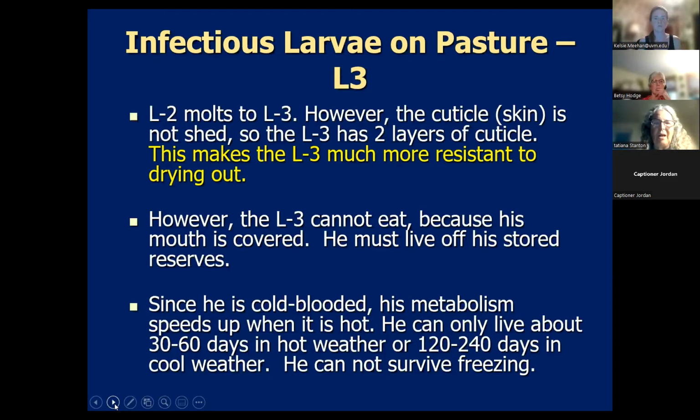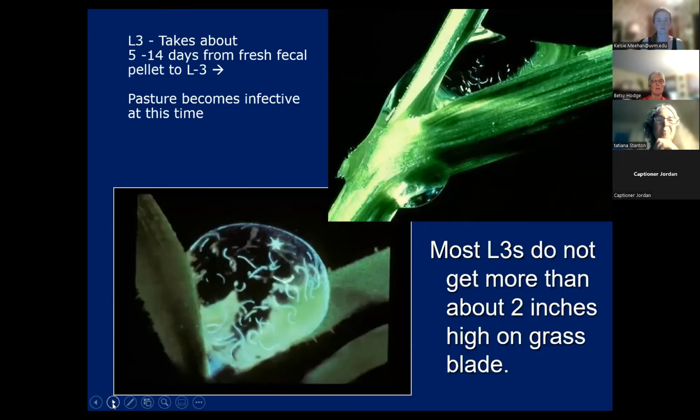Worms aren't cold-blooded, so their metabolism speeds up when it's hot. Therefore, the barber pole worm L3 larva can only live about 30 to 60 days in hot weather. In cool weather, it can live about 120 to 240 days. And we used to say that the barber pole worm larva can't survive freezing. That does not necessarily mean that it can't take super cold temperatures, and we'll talk about that more later.